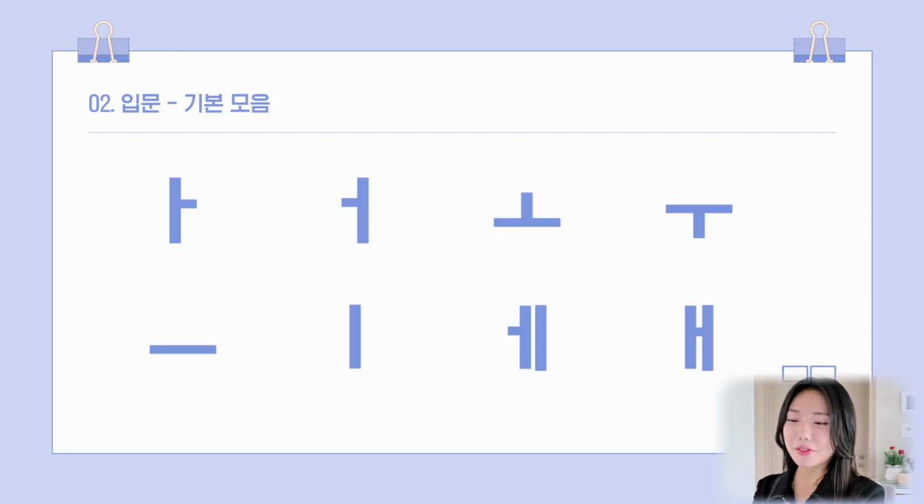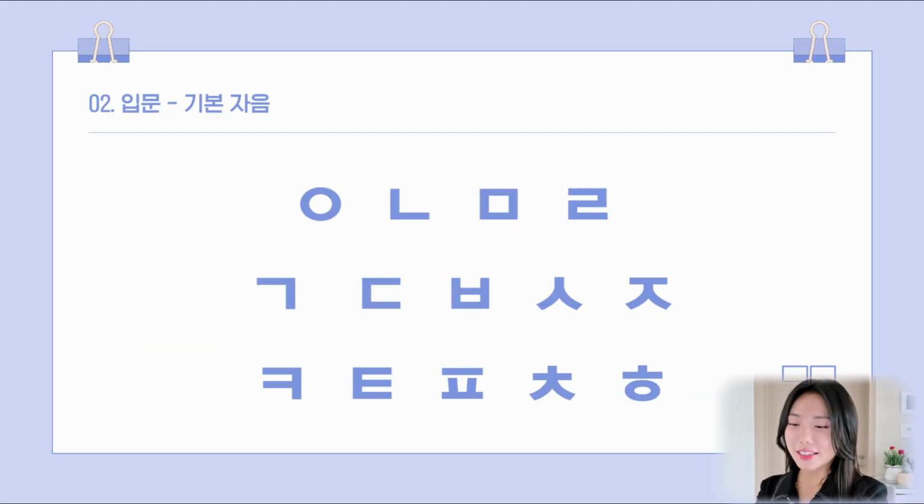Today I'm going to help you master all the basic Korean alphabet. Unlike any other languages, we Koreans only have 24 basic alphabet. It'll take you less than half an hour to master all of it. Let's get started. First, we have vowels and then we have consonants.